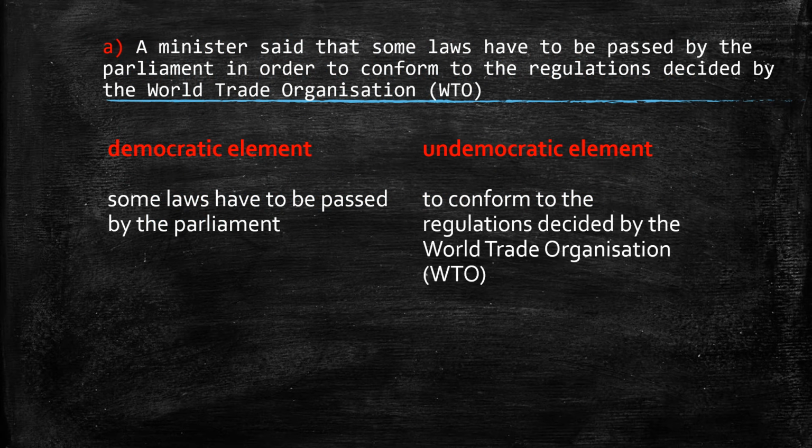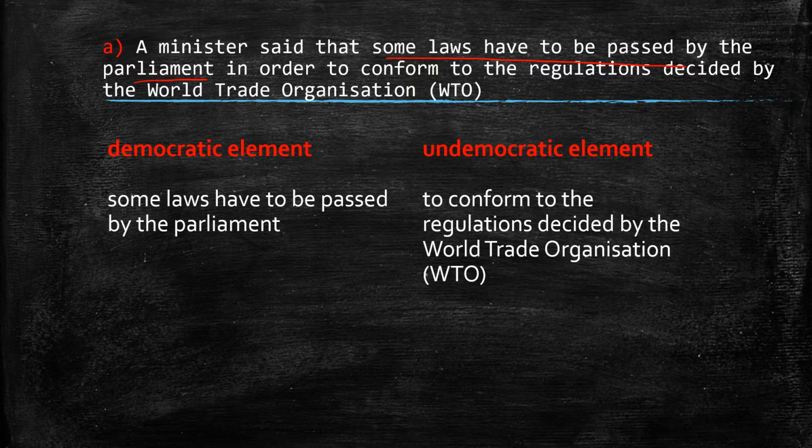So A. A minister said that some laws have to be passed by the parliament in order to conform to the regulations decided by the World Trade Organization. So the minister said that some laws have to be passed by the parliament. So parliament will pass the law.